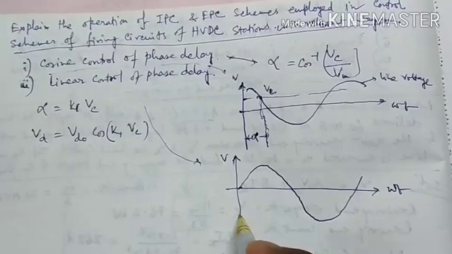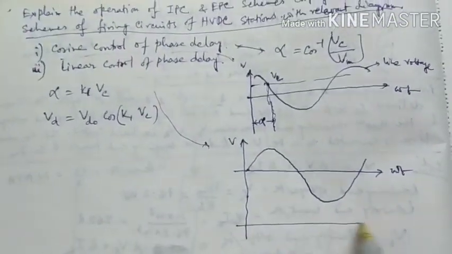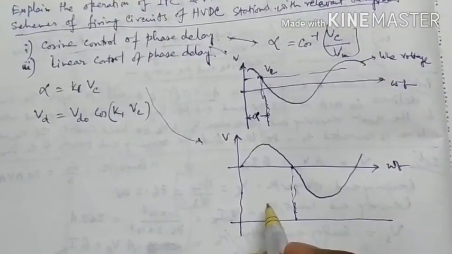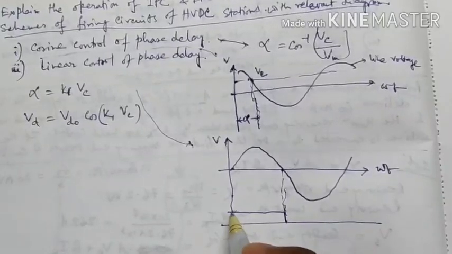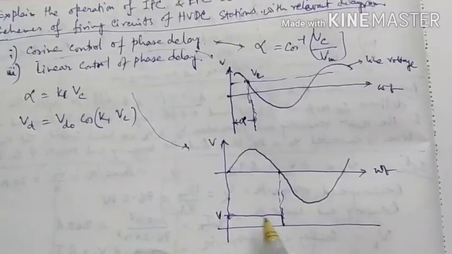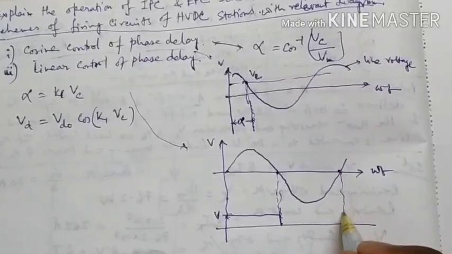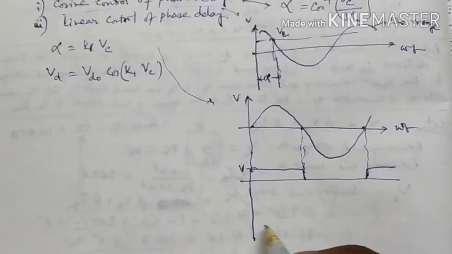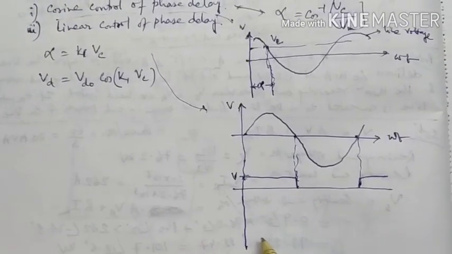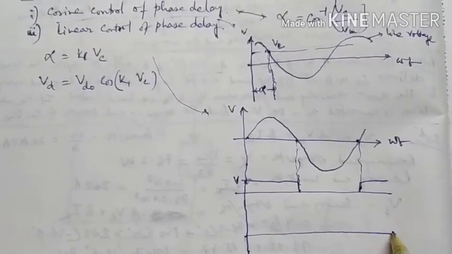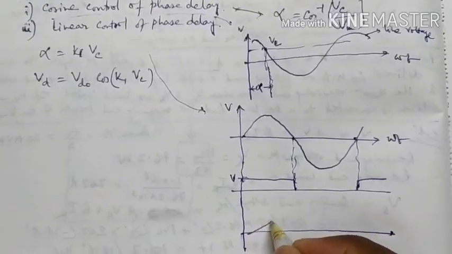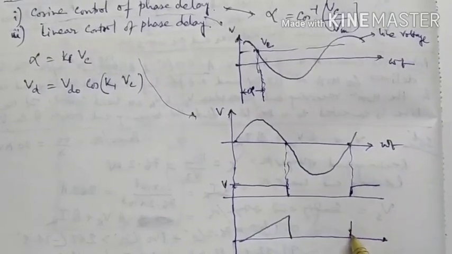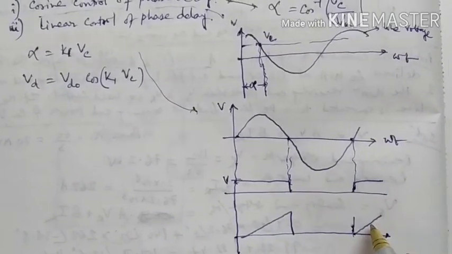Omega t, that is V. V will increase, then drop, and after that increase again.